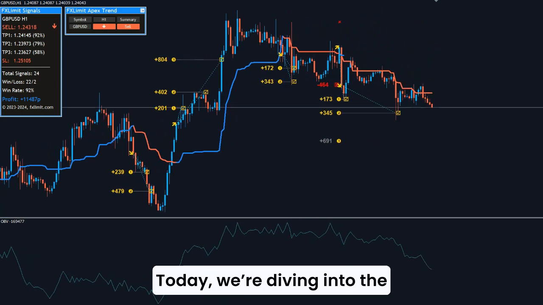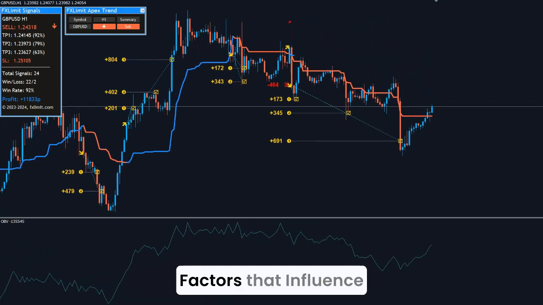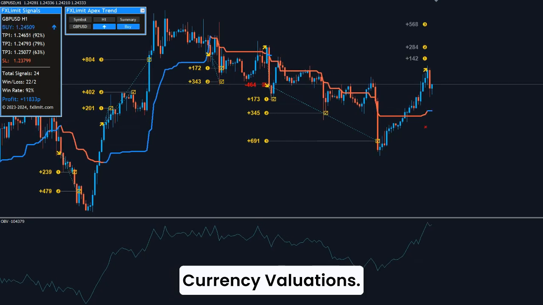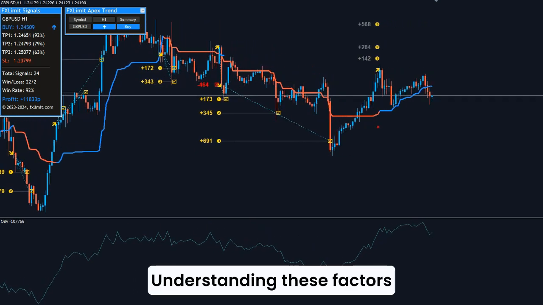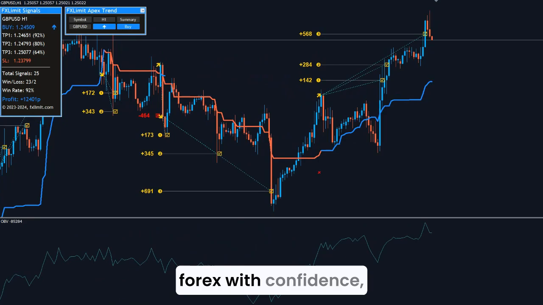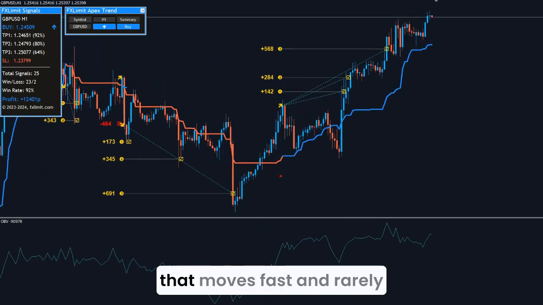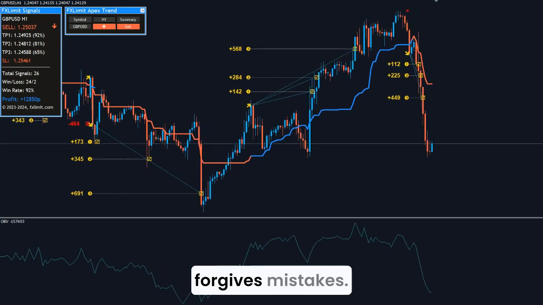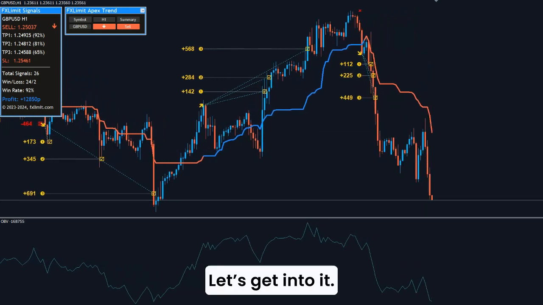Today, we're diving into the top 5 fundamental factors that influence currency valuations. Understanding these factors is key if you want to trade Forex with confidence, especially in a market that moves fast and rarely forgives mistakes. Let's get into it.